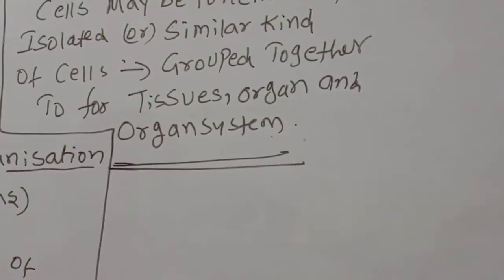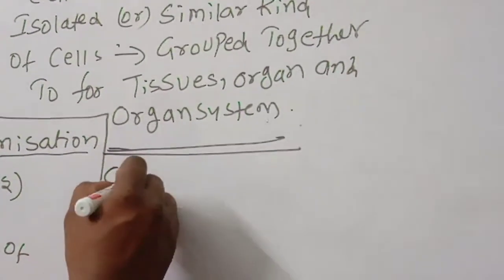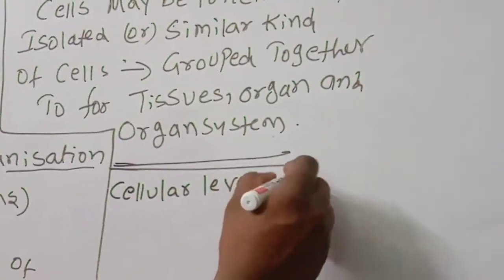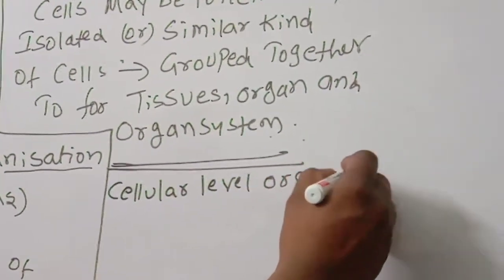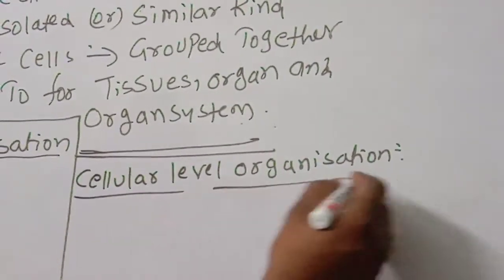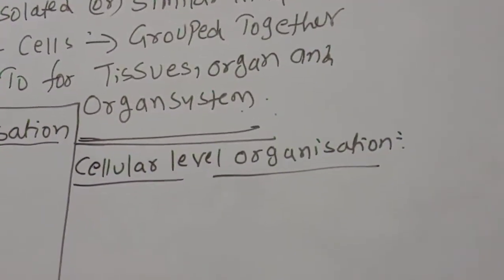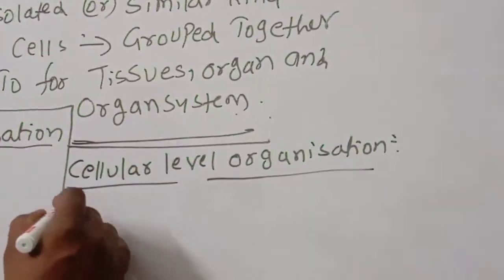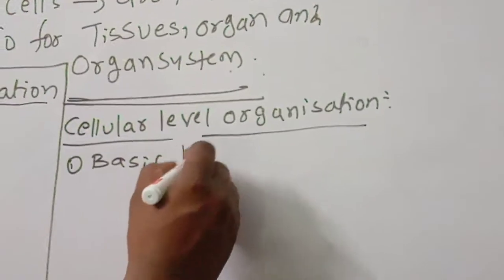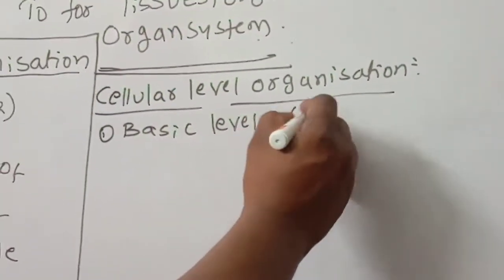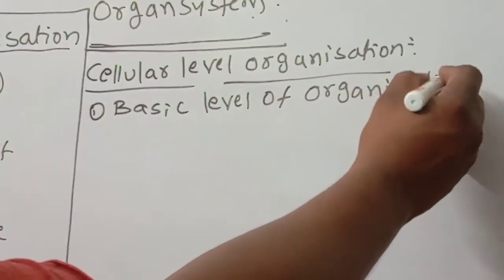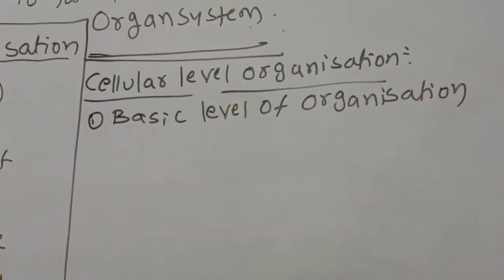The first one is cellular level organization. What is the meaning of this? It means only cells are there in the total body. It's the basic level of organization. This one we have to remember.